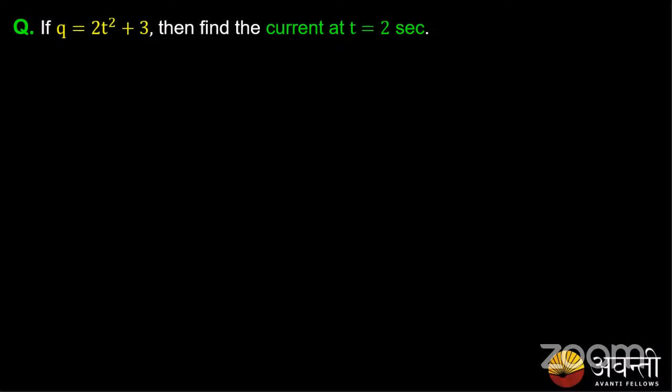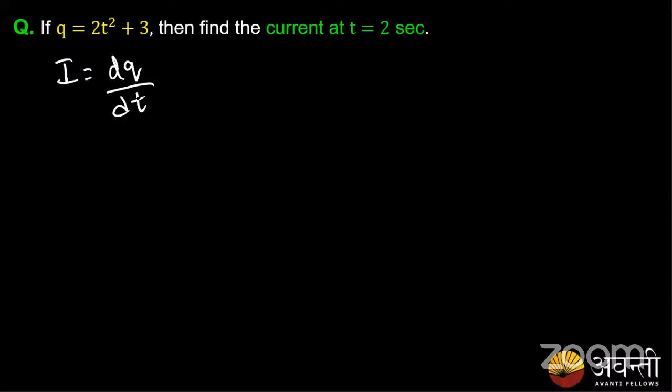Guys, please try to solve this. We know I is equal to dq by dt. I hope most of you know how to differentiate. If anyone doesn't know how to differentiate, please let me know. Others, please try to give the answer. You should be very quick with this. Just differentiate this.